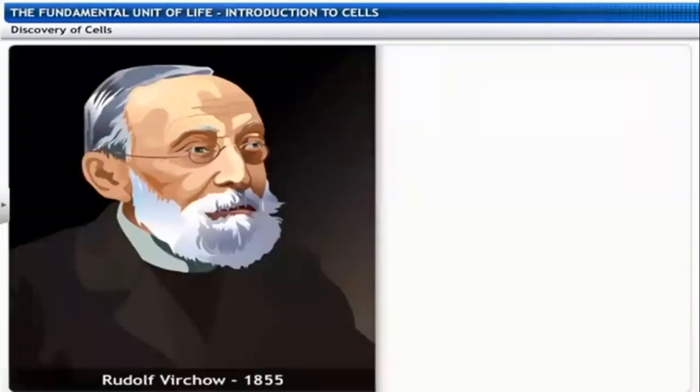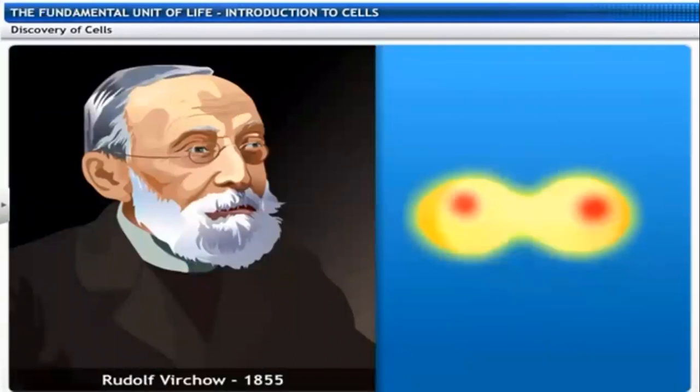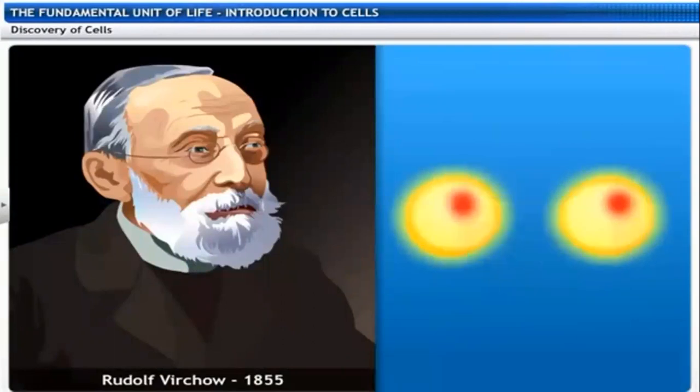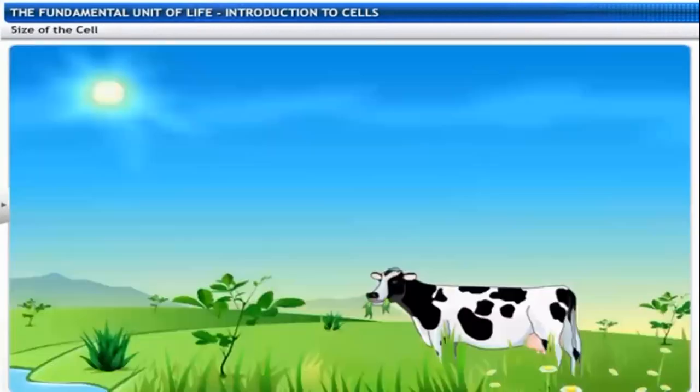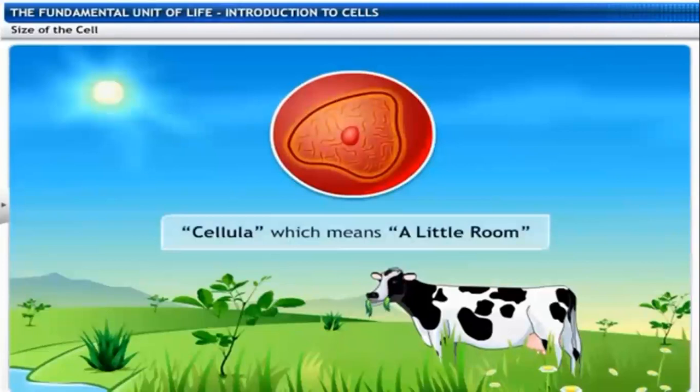Rudolf Virchow in 1855 discovered cell division, how cells multiply from one cell to another cell. So he discovered that cells arise by division from existing cells. All living organisms are made up of cells. The word cell comes from the Latin word cellula, which means a little room.